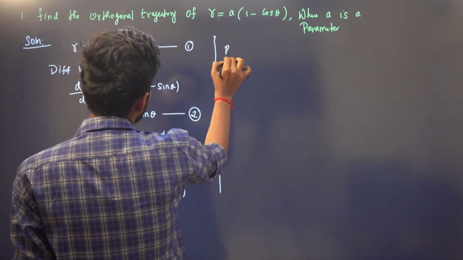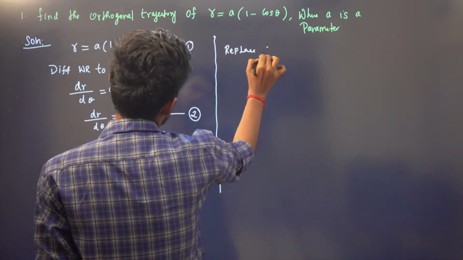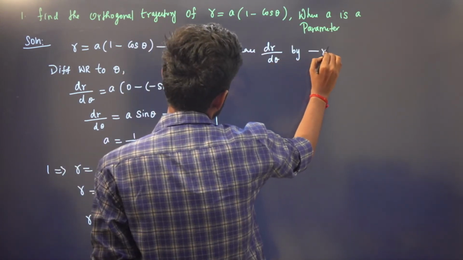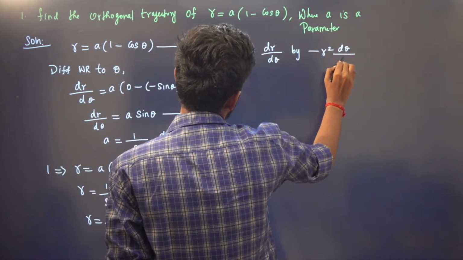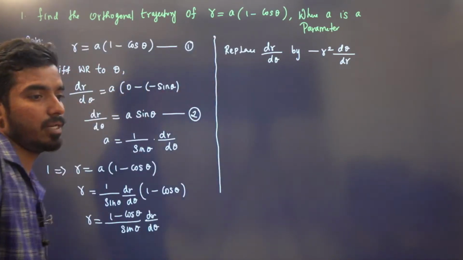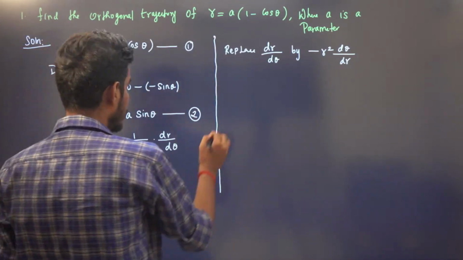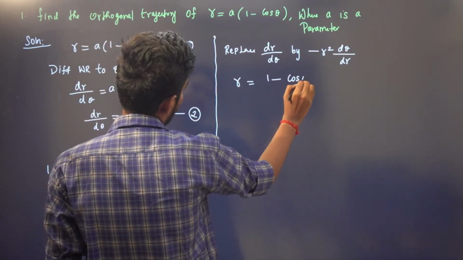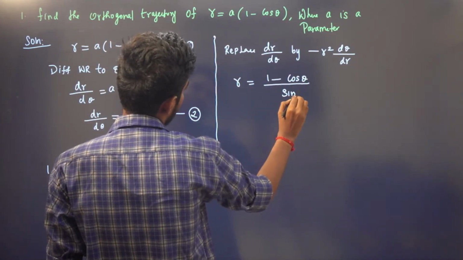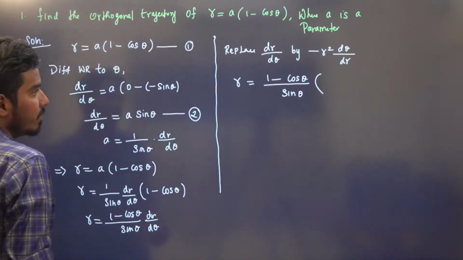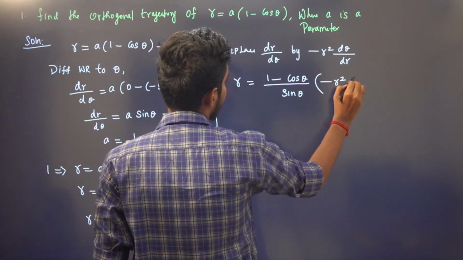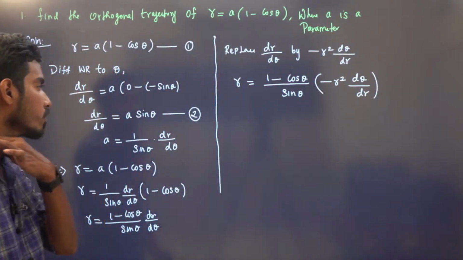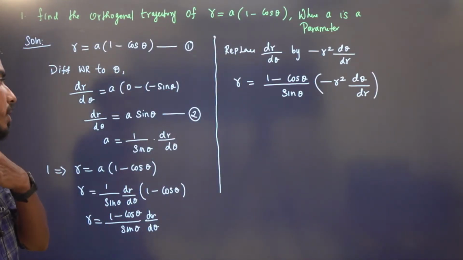So what is step 2? Replace dr by d theta by minus r square d theta by dr. So we will have r is equal to 1 minus cos theta by sin theta, and instead of this dr by d theta, I am replacing minus r square d theta by dr. Okay, so what is 1 minus cos theta?